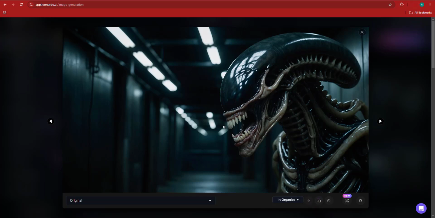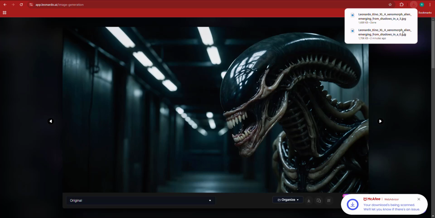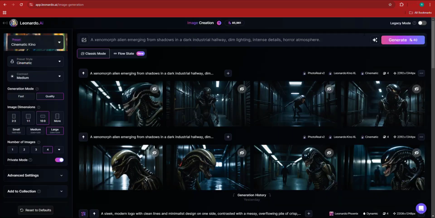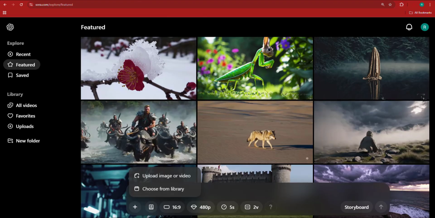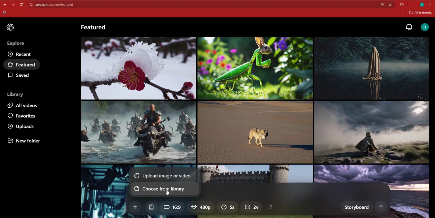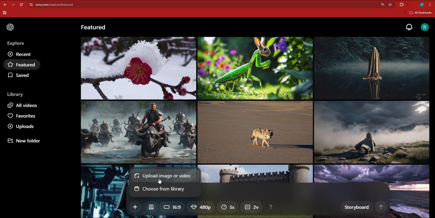Now the xenomorph has metal teeth. If you notice, I've watched the latest Alien movie, Alien Romulus, and I noticed they have metal teeth, which is really interesting for a xenomorph, or looks like maybe metal teeth, I might be mistaken. But let's just say I'm a fan of the Alien franchise. I'm not a big fan of the xenomorph.